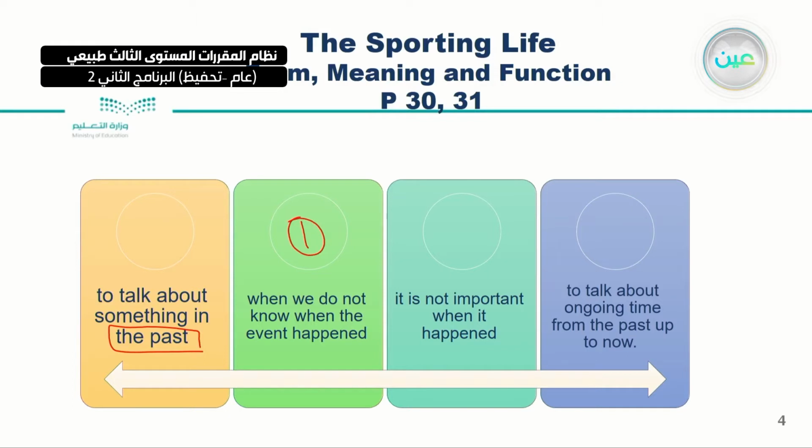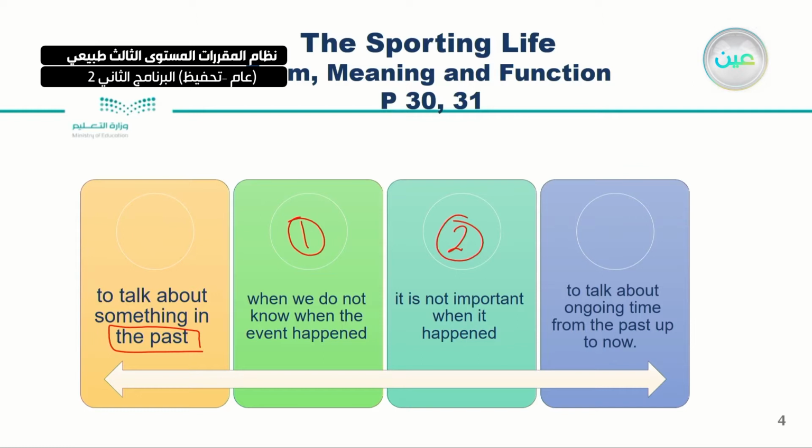When we don't know the exact time or when the event happened. And number 2, it is so important to know, it is not important when it happened.